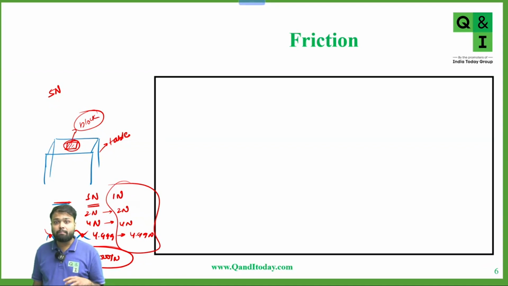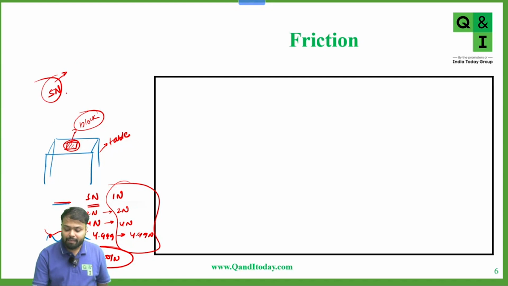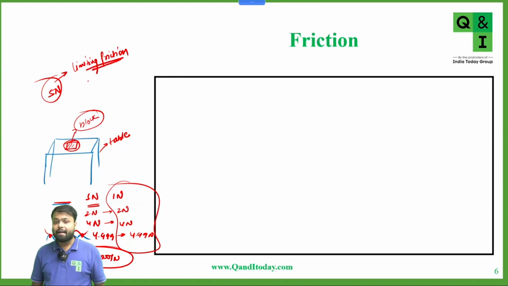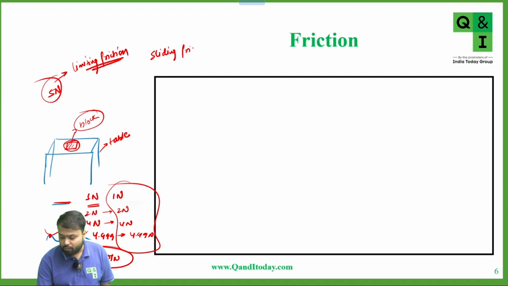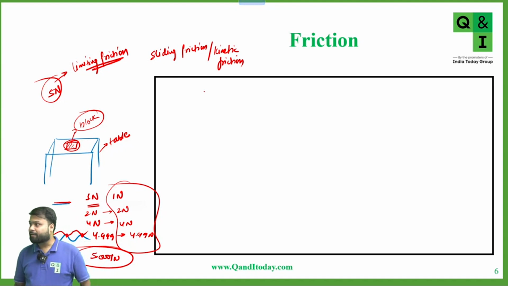Okay, now there is some maximum amount of friction force which can be offered by these two surfaces, and that maximum amount of force here is 5 Newton. We call this maximum static friction the limiting friction. And after that, the block starts moving. Now the friction that acts between surfaces in motion is called sliding friction, or kinetic friction.